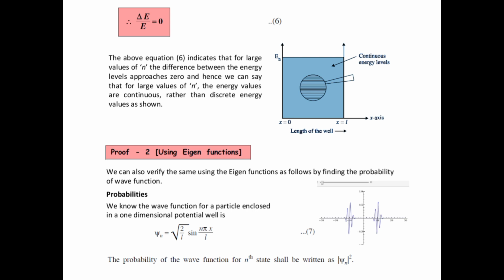There is a small dot, a small circle. We have to consider this as one particle. This particle has a number of energy levels. See the diagram, there are many energy levels.